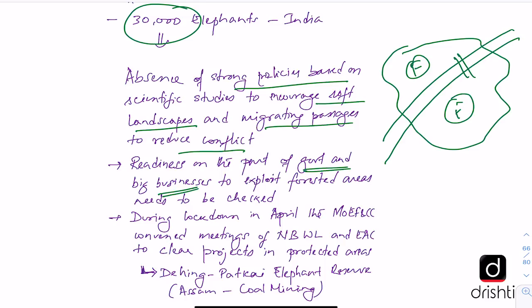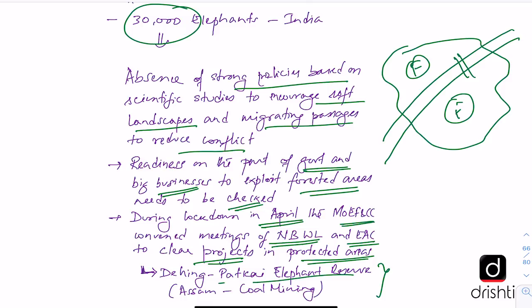So the editorial says that the readiness on the part of government and the big businesses to exploit forested areas needs to be checked urgently. And it also gives an example of that during the lockdown in April, when all the activities were shut, the Ministry of Environment, Forest and Climate Change convened meetings of the National Board for Wildlife and Expert Appraisal Committee to clear projects in the protected areas. And one notable project among these is the Dehing Patkai Elephant Reserve, which has been opened for coal mining.